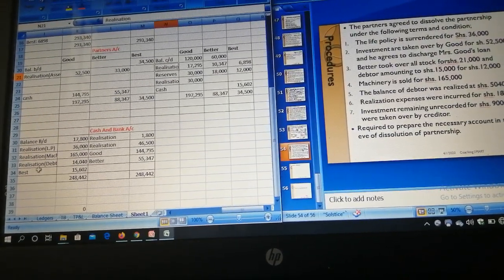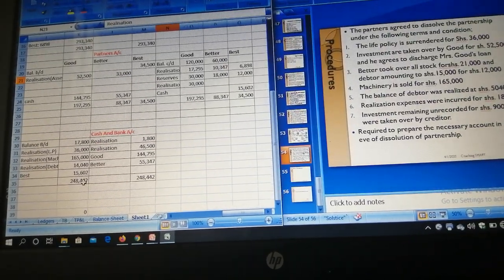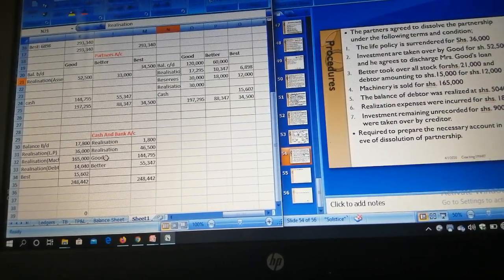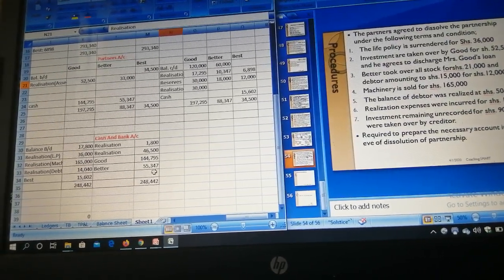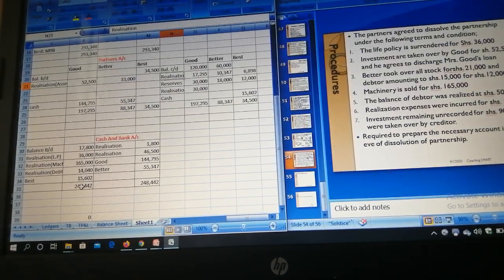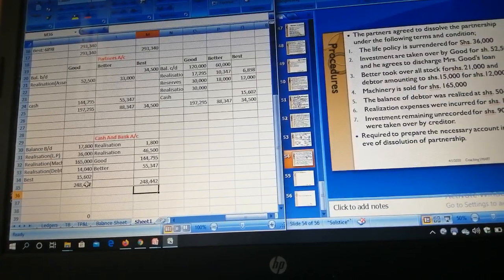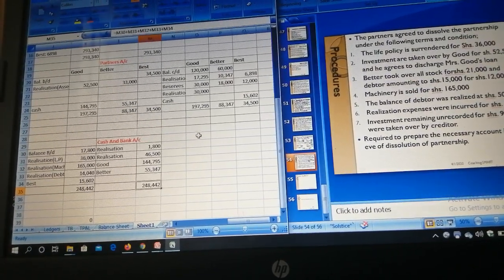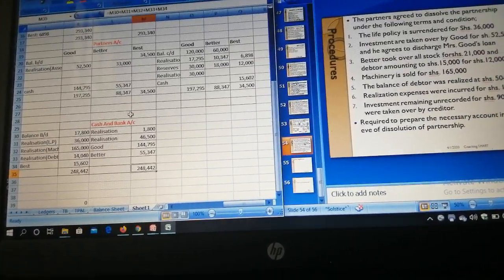So you come to cash account, Best is paying 15,602. Good is being paid 144,795. Better is being paid 55,347. Now when you prepare this account, it must balance. So you see our total is equal, meaning that our dissolution has been successful. Thank you so much. See you then.